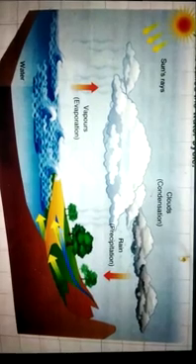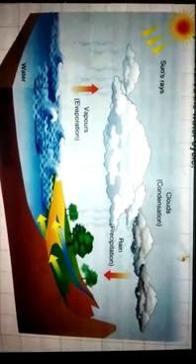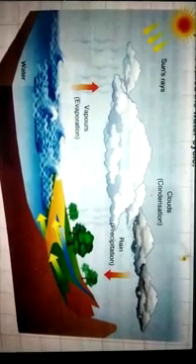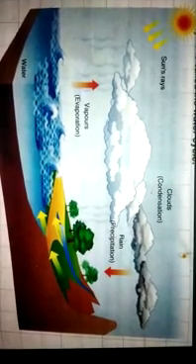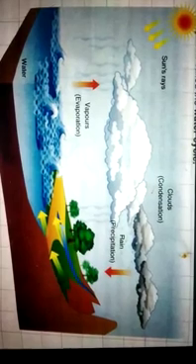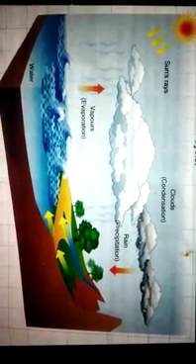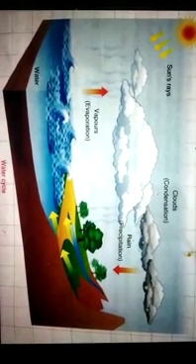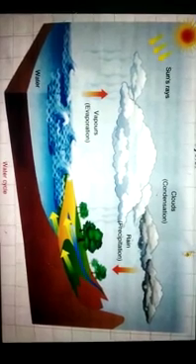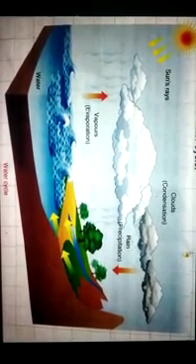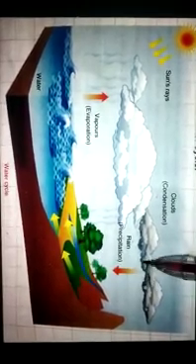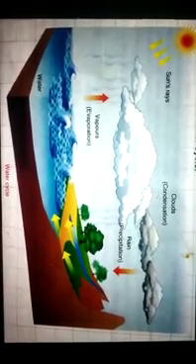Now, these small droplets combine together and form clouds. You see, this makes clouds. In cooler air, small droplets become big drops. When the water drops in the clouds become too heavy, they fall down as rain, hail and snow.